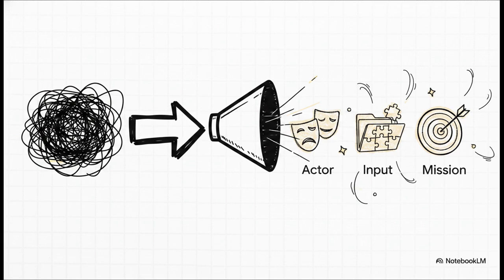You tell the AI exactly who it is acting as, like a veteran technical recruiter. Then, the input. You give it all your context, like your current job, your years of experience, all that good stuff. Finally, the mission. You state exactly what you want it to do, like conduct a mock interview and give you harsh feedback. Transforming your prompts this way will drastically improve the output you get from literally any tool.